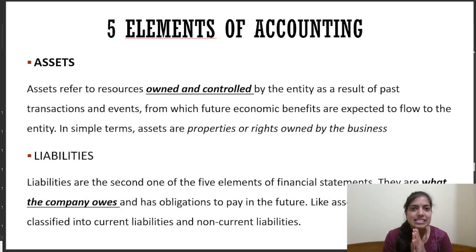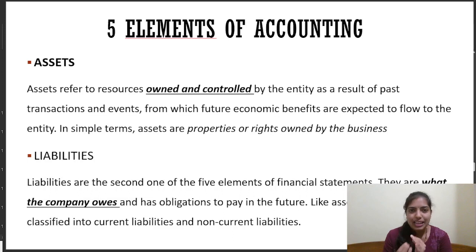The first I said is an asset. Asset is a resource, my dear learners, which is owned or controlled by the company. You just have to concentrate on this word, that asset is a resource which is owned or controlled by the company. It has been generated out of many past economic events, and it also will generate future economic benefits to you in the near future. Assets may be classified into current assets, fixed assets, and so on. Before this, it can also be classified into tangible asset and intangible asset.